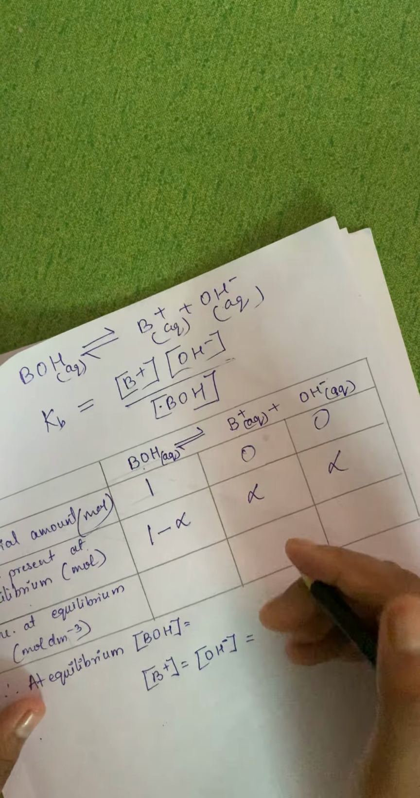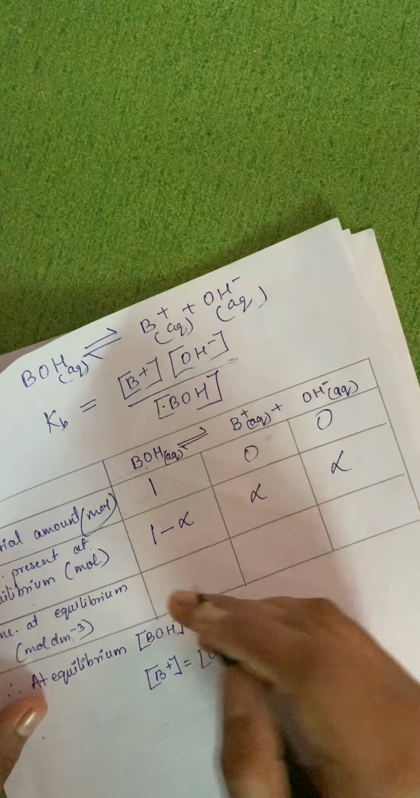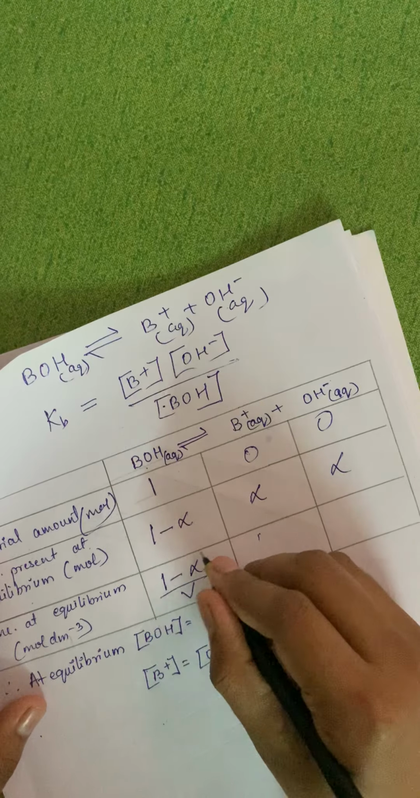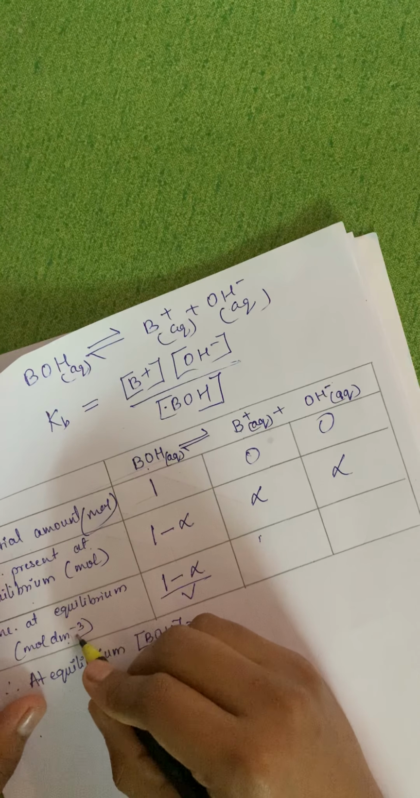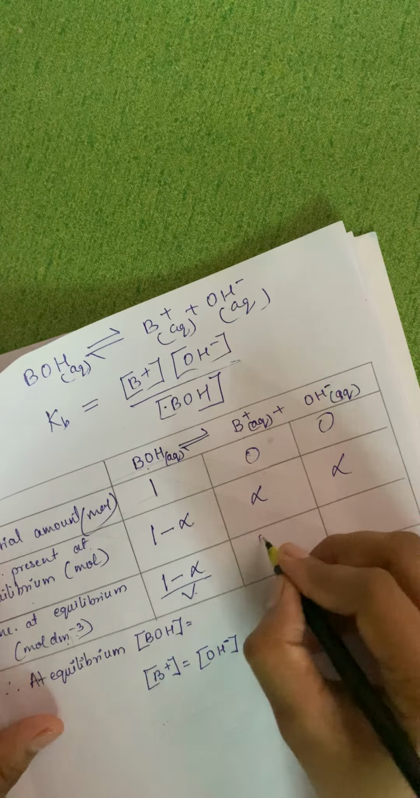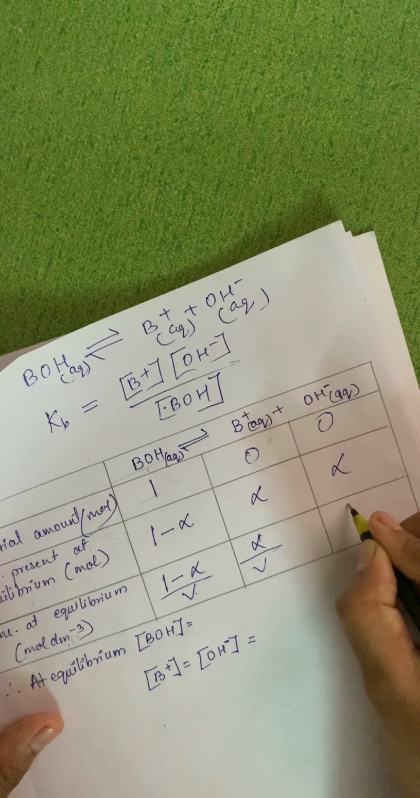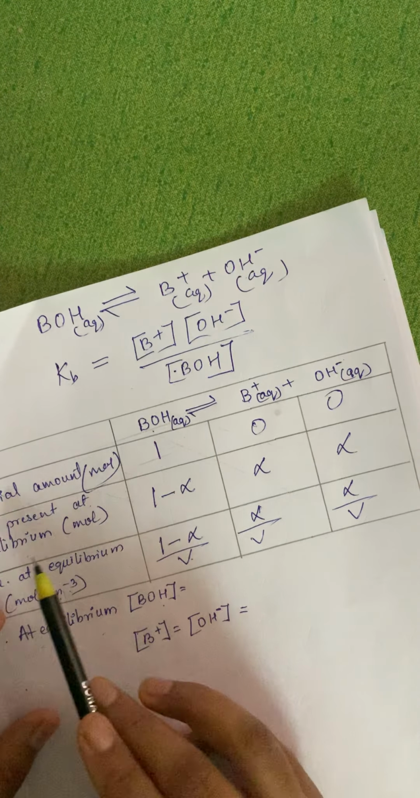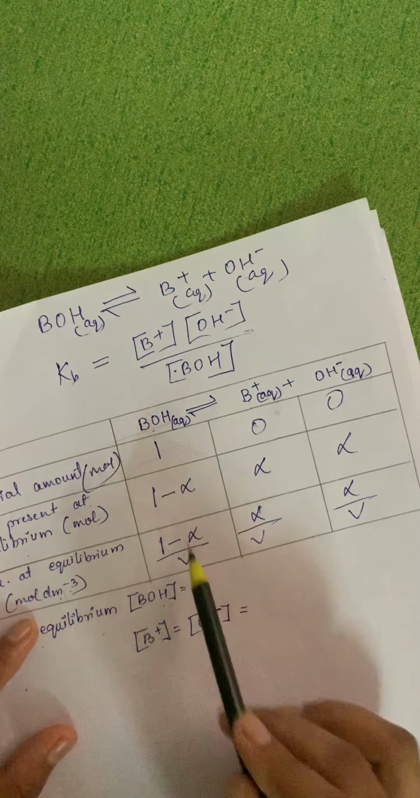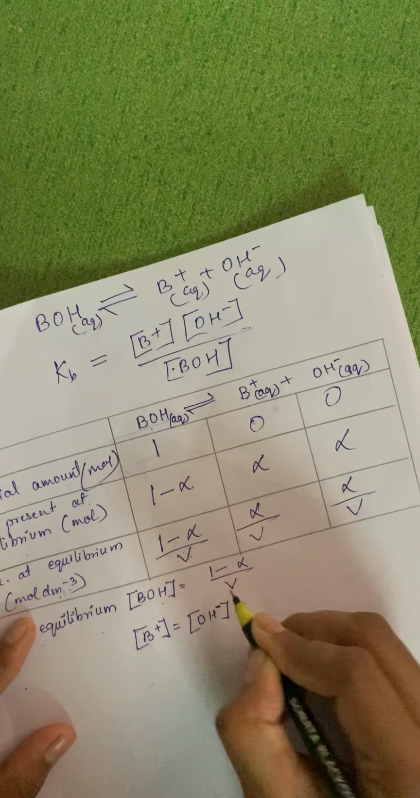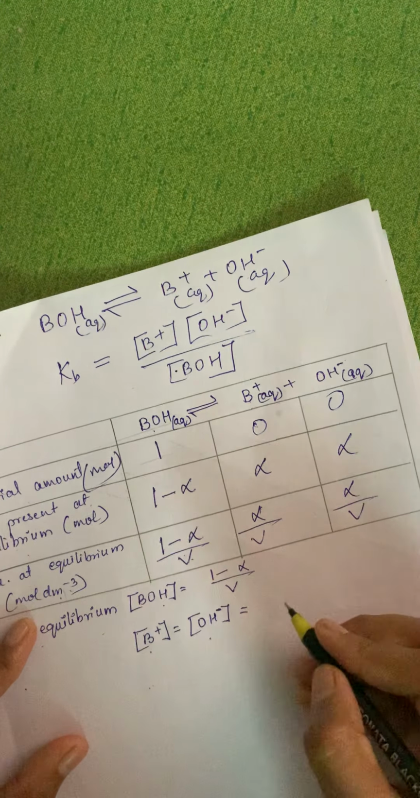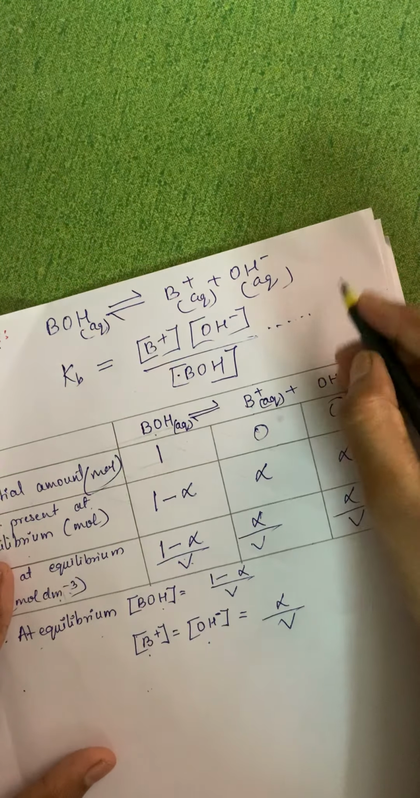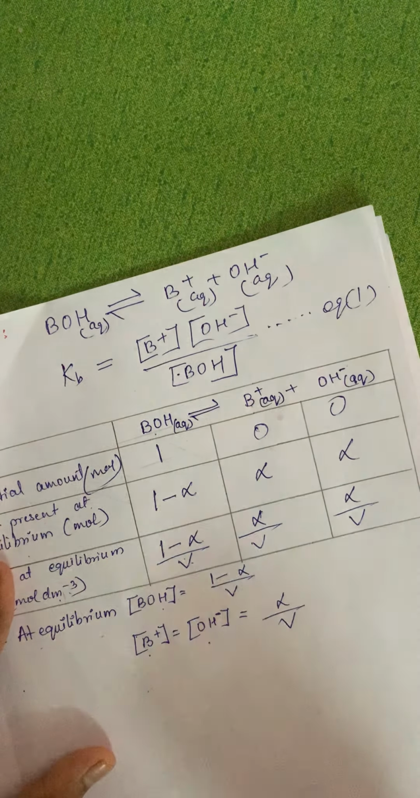Now in terms of concentration, I have to divide by V. So it will be 1 minus alpha upon V. This is mole, and dm minus cube is nothing but the unit of volume. So it will be alpha upon V, and here also alpha upon V. So at equilibrium, what is the concentration of BOH? BOH is 1 minus alpha upon V, and B plus and OH minus are equal, nothing but alpha upon V. So I can say this is equation number 1 for weak base.